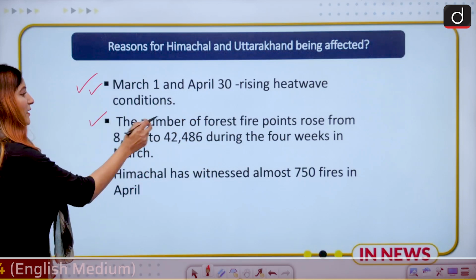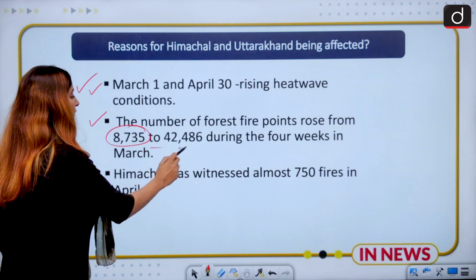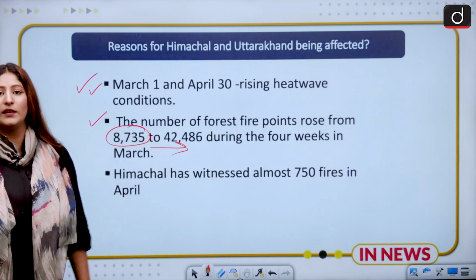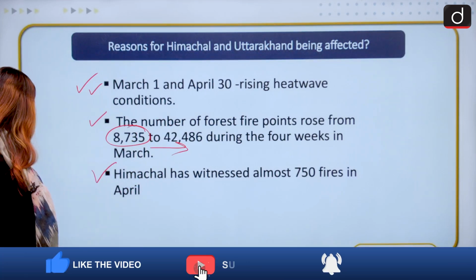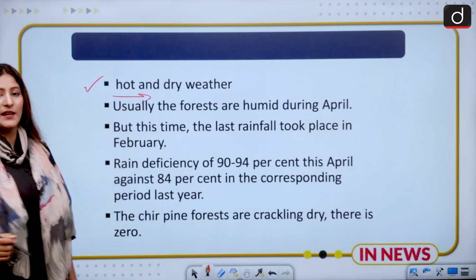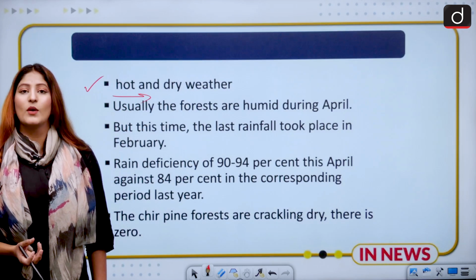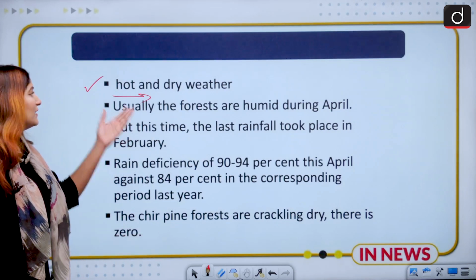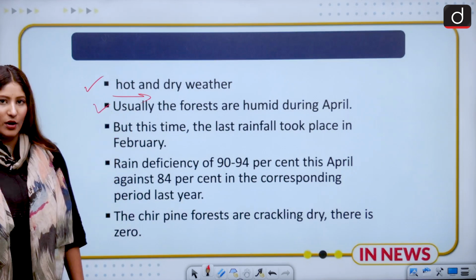The number of forest fire points rose from 8,735 to 42,486. As you can see, the difference is huge, and that too only in 4 weeks of March. Himachal has witnessed almost 750 fires in April. That is of particular concern. Hot and dry weather is one of the biggest reasons because in February only, the last proper precipitation was witnessed in Himachal. After that, there was a sudden spike in temperature that has led to hot and dry weather. And usually the forests are humid in April, which has not happened as of yet.